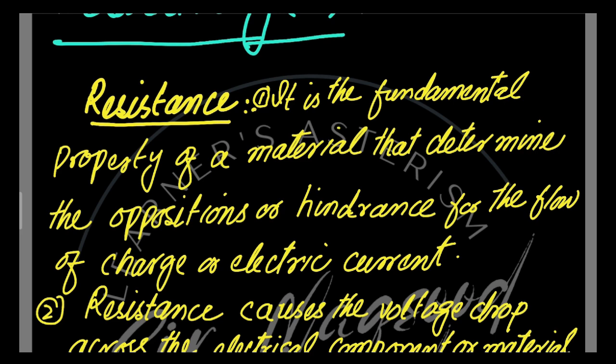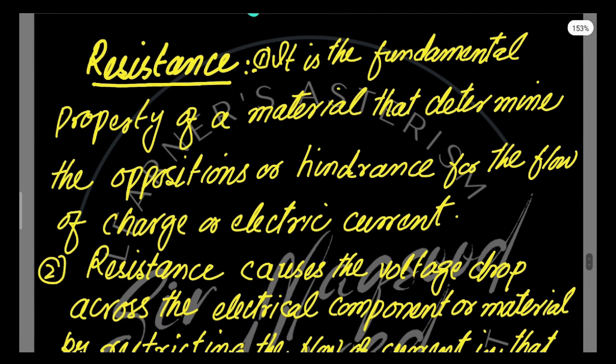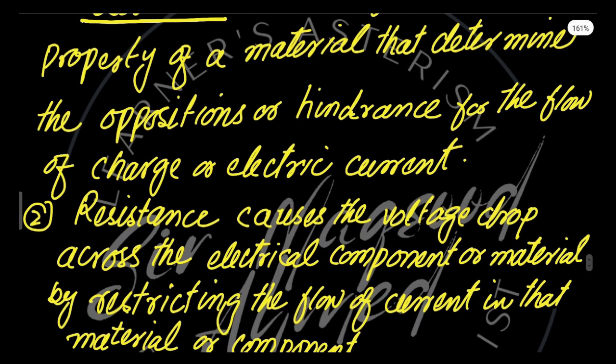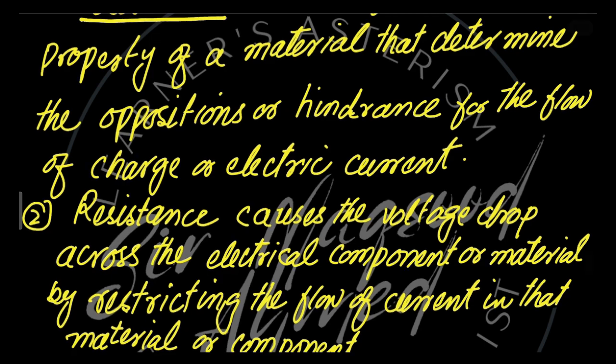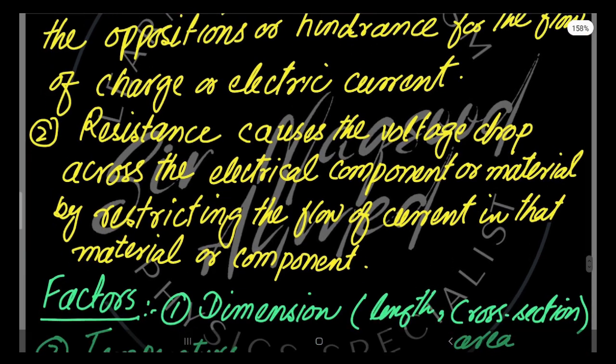Resistance causes the voltage drop across the material or electrical component by restricting the flow of current in that material or electrical component.